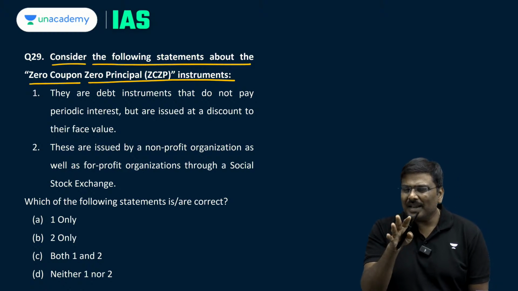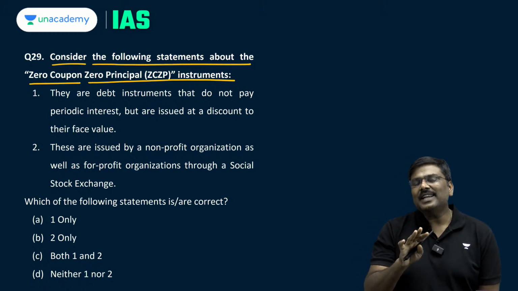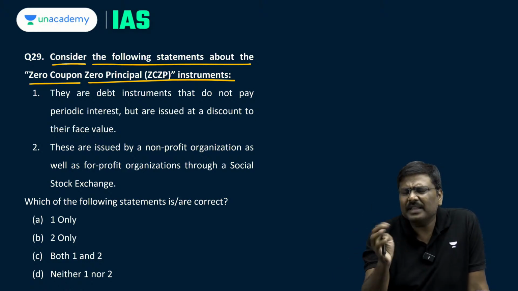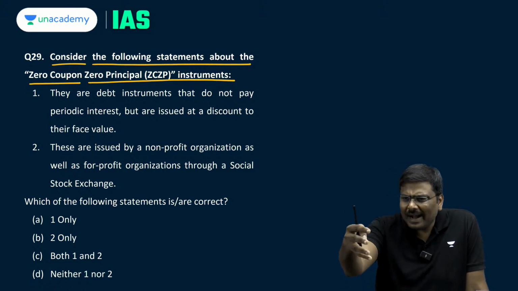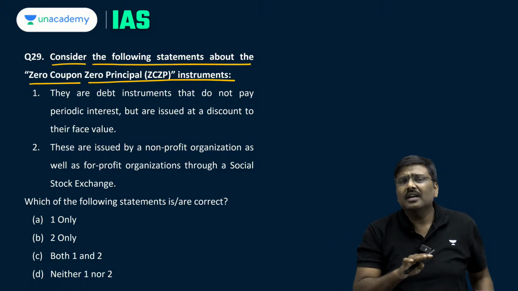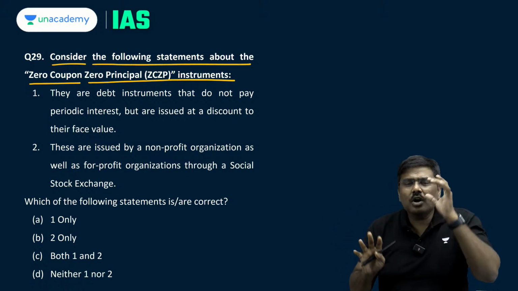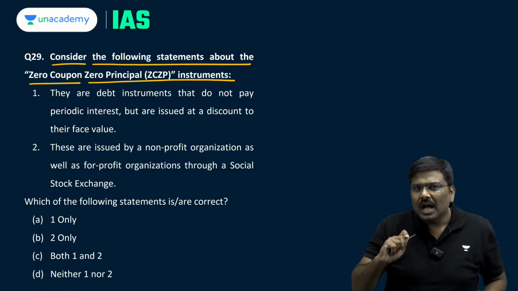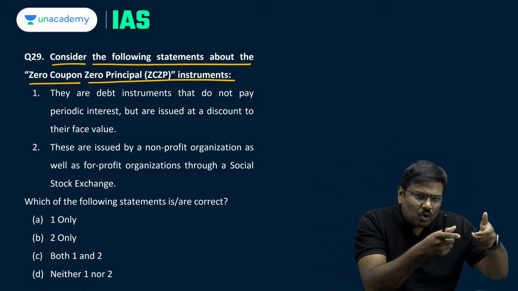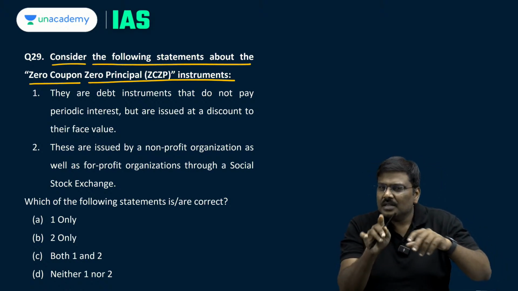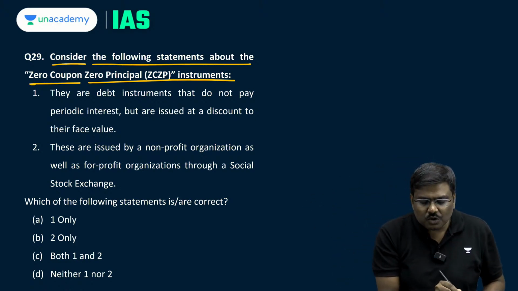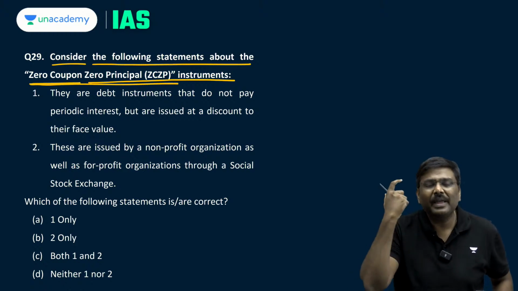Now, what do you mean by zero coupon and zero principal instrument? These are the types of instruments which are issued where the money is collected. These are bonds, by the way. The bonds are issued, or the instruments are issued, and money is collected. But please understand, unlike a normal bond, in case of a normal bond, coupon rate is given. Upon maturity, the principal amount is given. Look at the name here, zero coupon, zero principal, which means neither the coupon is given to you nor the principal amount is returned to you. Such instruments are called ZC and ZP instruments.